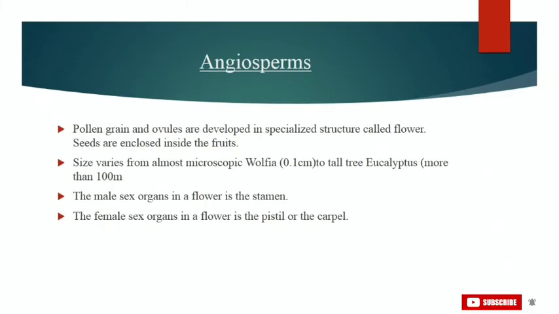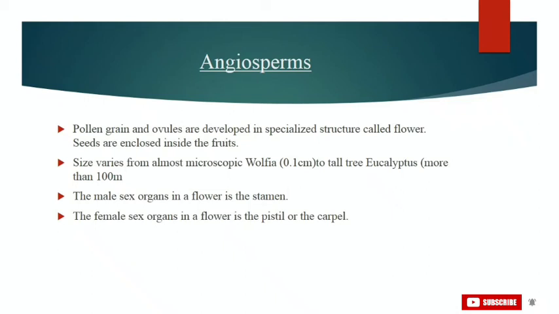Now moving on to our next group, that is our last group of the plant kingdom, angiosperms. Angiosperms are seed-bearing plants or flowering plants. Unlike gymnosperms, where the ovules are naked, in angiosperms the sporophylls are organized into flowers and the seeds are produced inside fruits.